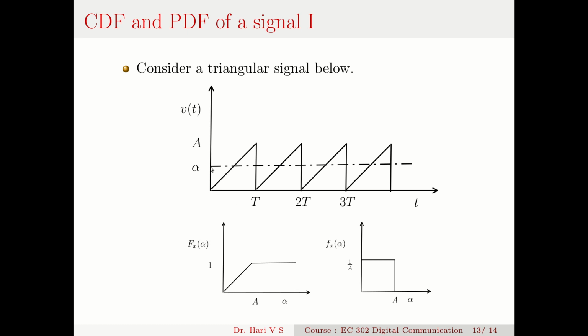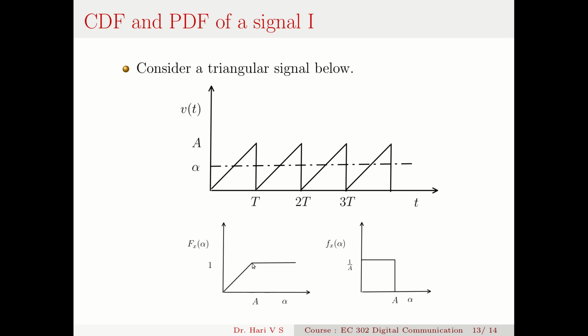Because when this alpha touches this amplitude A, the probability becomes 1, because then the areas are equal. Otherwise, it will be the area below this line alpha divided by the total area. When this alpha line touches A, the probability becomes 1. So from here to here, it rises linearly with slope 1 by A.